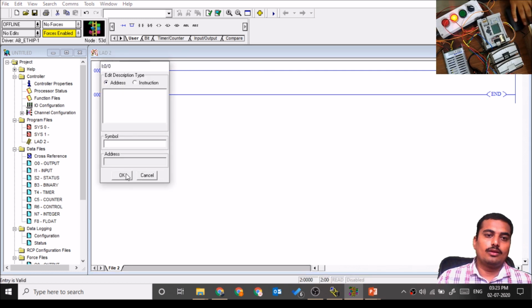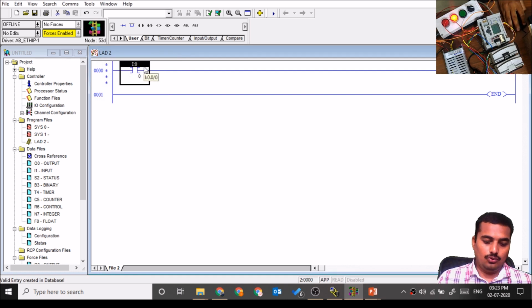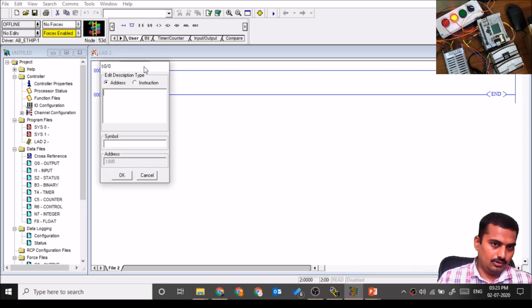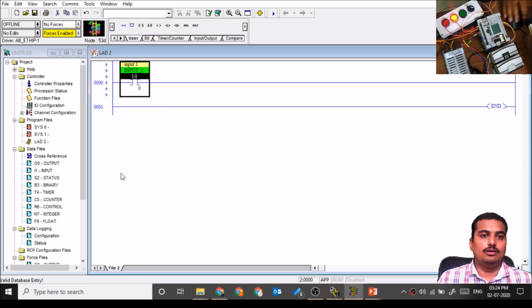I:0.0/0. If you want to give a name or symbol to that input, that is INP input 1 symbol, INP1, like this.